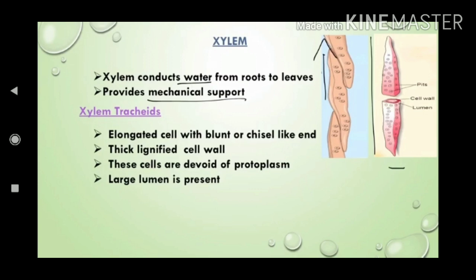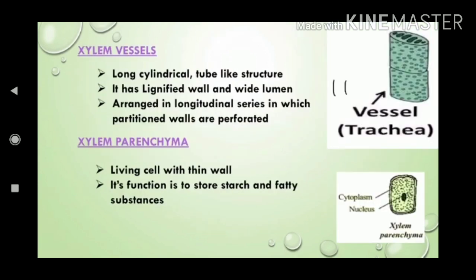The xylem tracheids are tubular in structure, but the ends are tapering, so the cells are not arranged one above the other. Many tracheids are arranged one after the other, so how can they transport water? Pits are present in the walls of the xylem, so water and minerals are transported through the pits. The xylem contains dead tissue. The cells transport water through these pits from one cell to another cell.